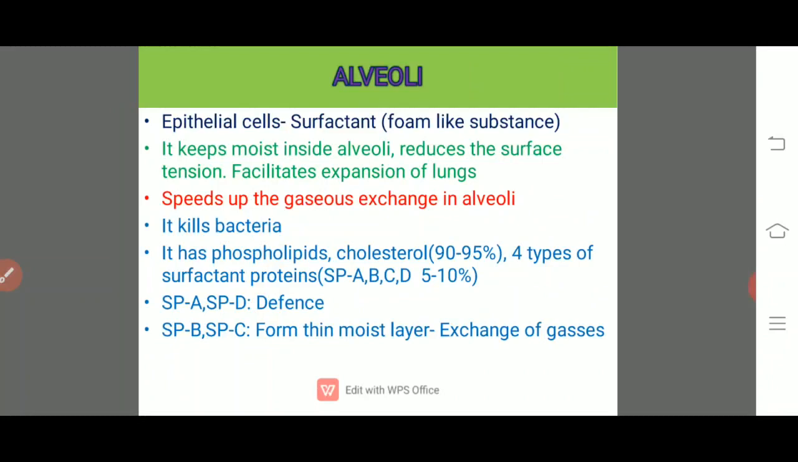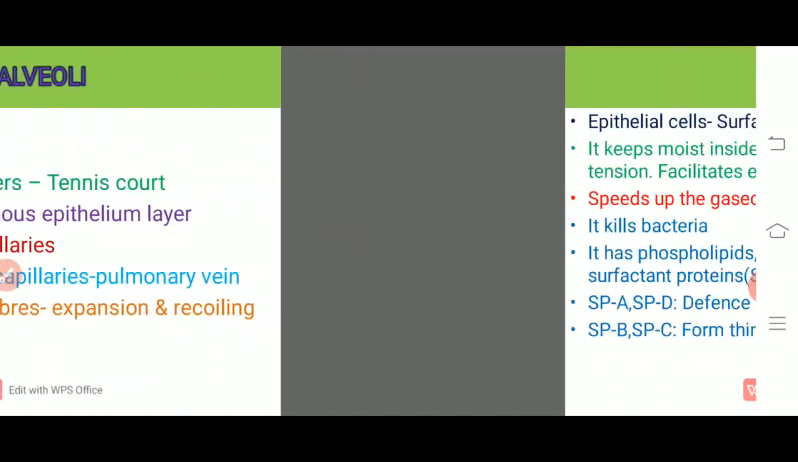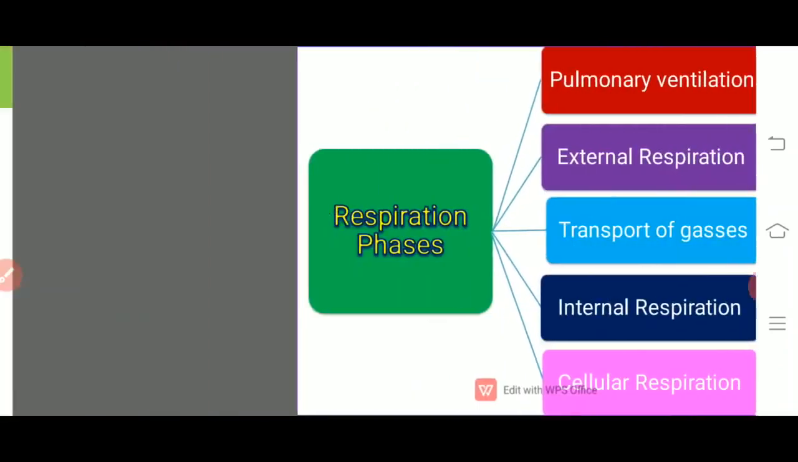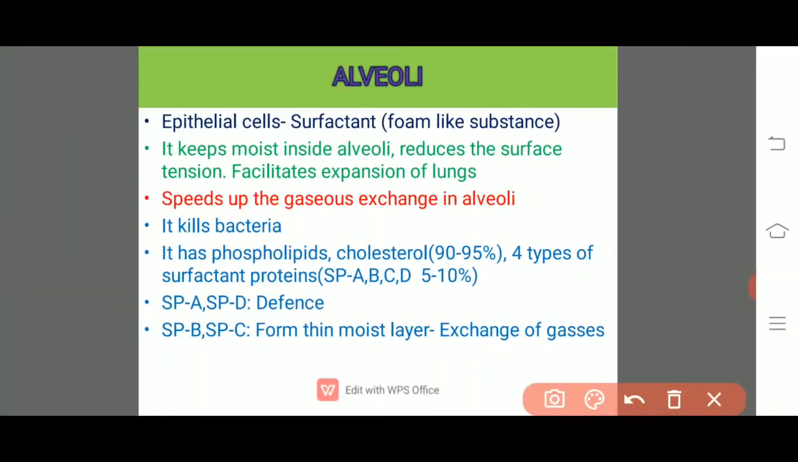Epithelial cells of the alveoli secrete a foam-like substance, the surfactant. The main functions of the surfactant are: it keeps the alveoli always moist inside, and it reduces the surface tension, and thereby we can inspire easily. That facilitates the expansion of lungs and speeds up the gas exchange in the alveoli, and it is also meant for defense. It kills the bacteria.